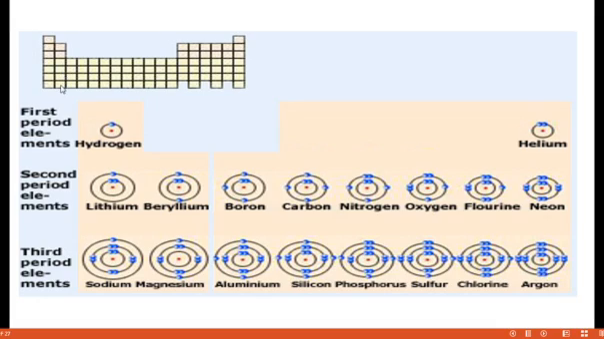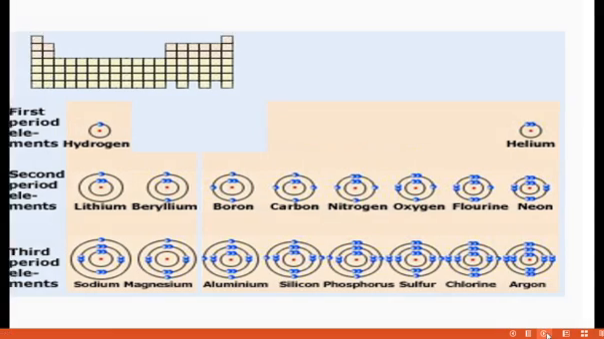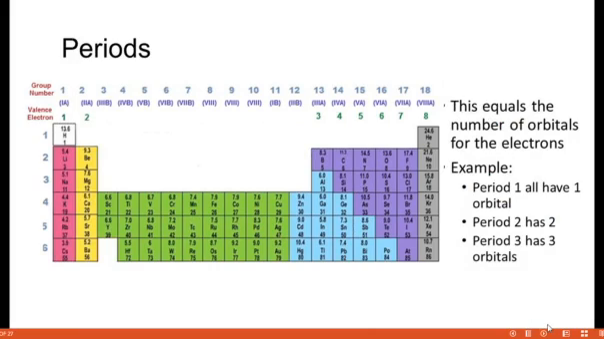For example, if an element is present in the sixth period, how many shells does it have? 6 shells. Okay. So based on that, it should be arranged. This is the periods. So period 1 has only 1 orbit, period 2 has 2 orbits, period 3 has 3 orbits, likewise.